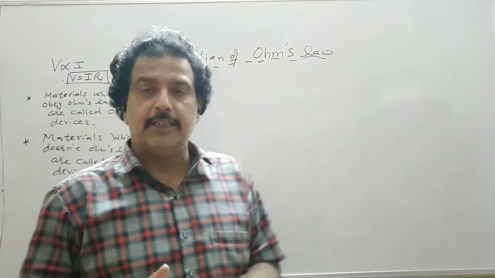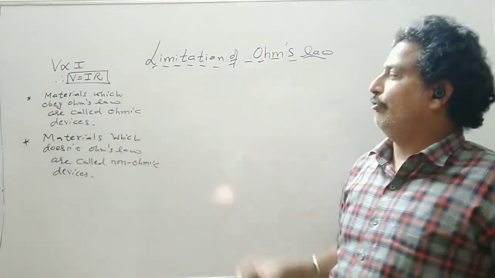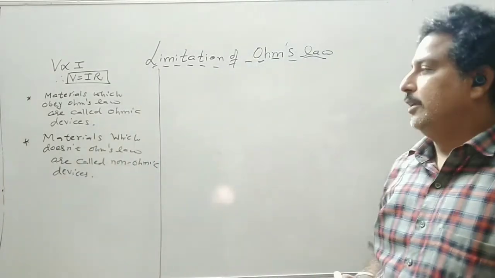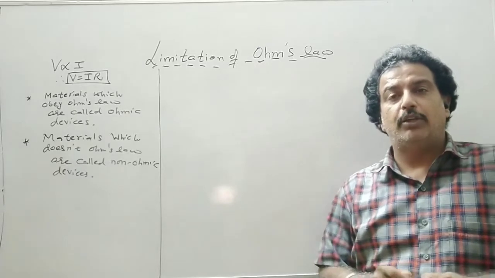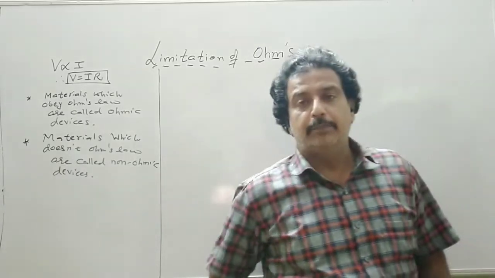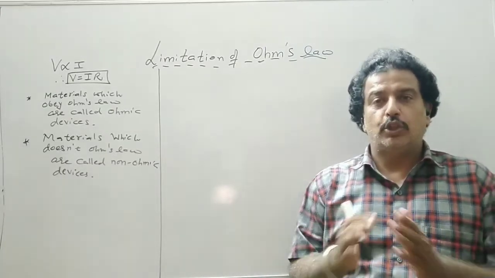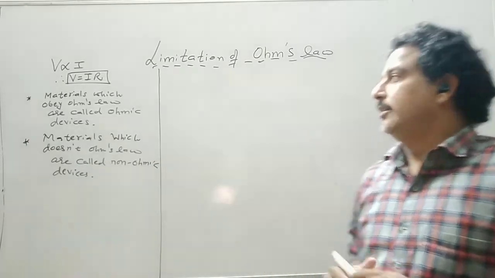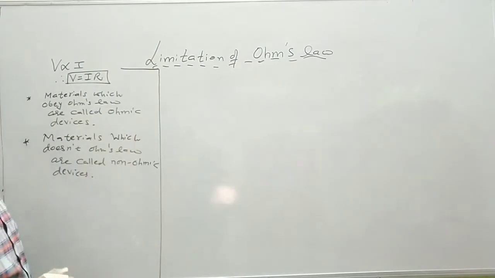So we will see that they are mostly the semiconductors. So the limitation of Ohm's law is also based on the semiconductor materials. We will give the example of semiconductor materials or semiconductor devices like PN junction diodes, etc. And we will also study in detail about the semiconductors later. We have a separate chapter for semiconductors.